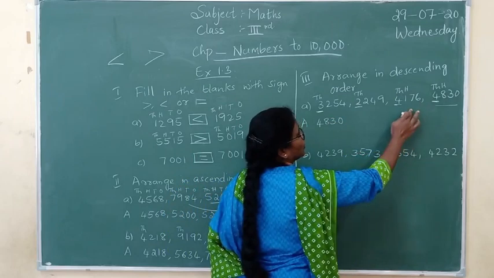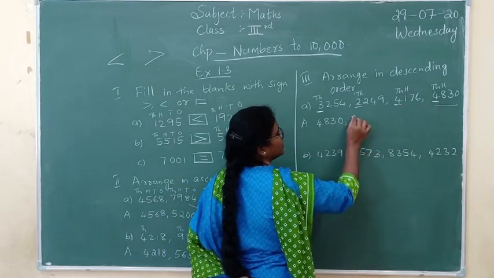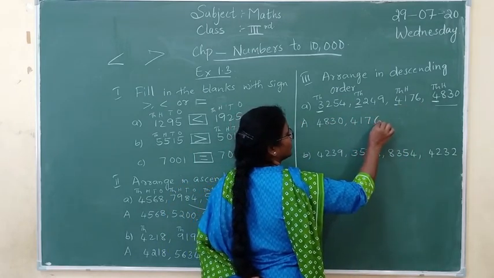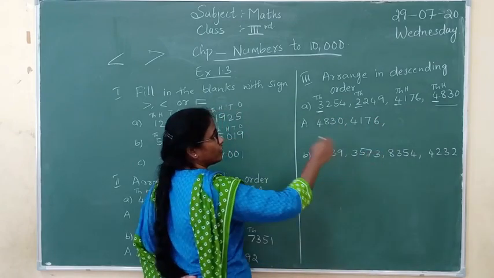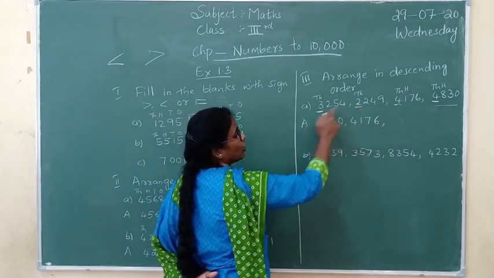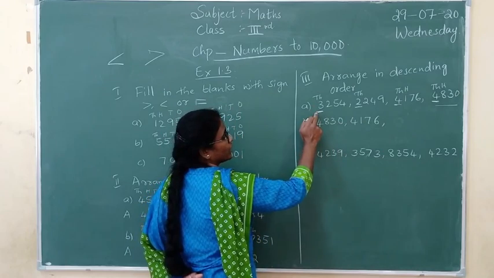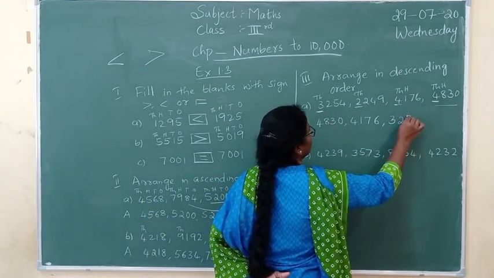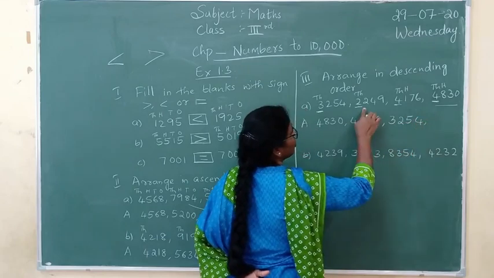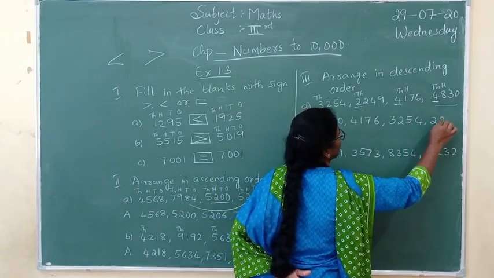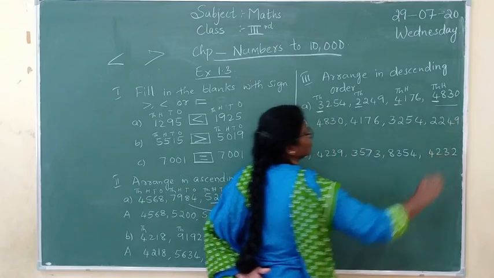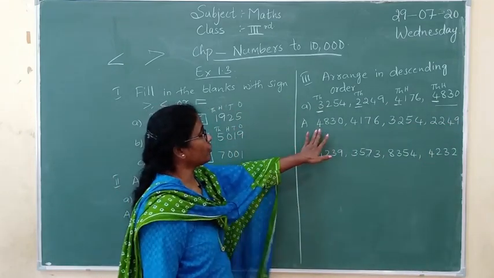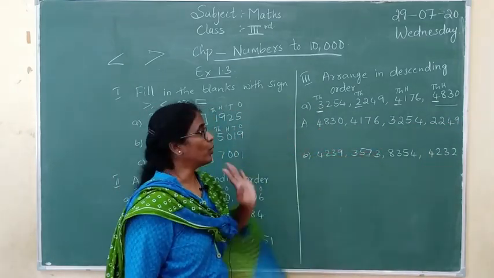After that number, the next number is 4,176. After that, which one is third? Are we going to write 2 or 3? We write 3,254. Then the lowest number is 2,249. So in this way you are going to write from the highest number to the lowest number.